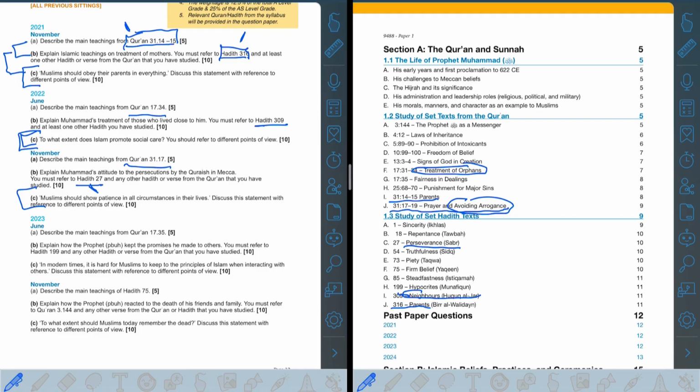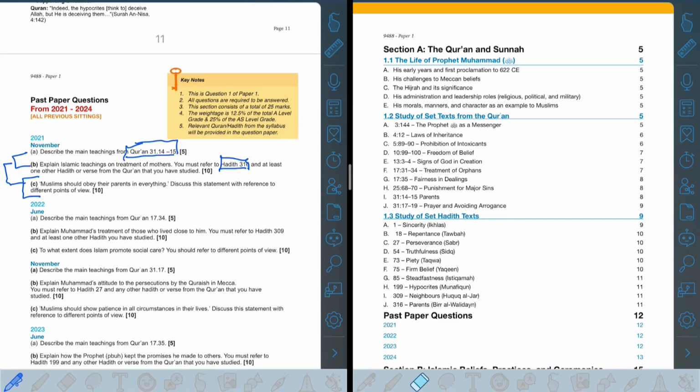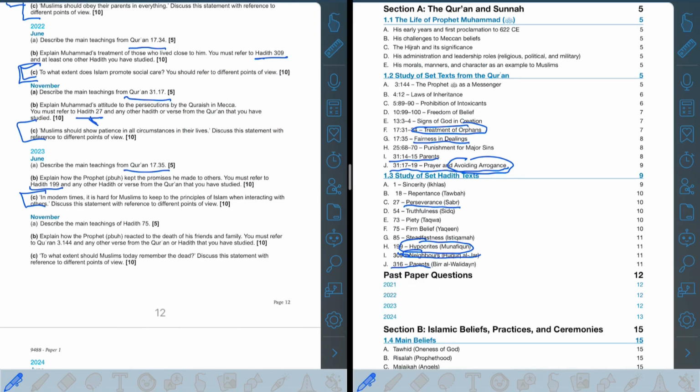So you have to connect the line there, but you can always use these 2 references in your answer in the third one. If you really want a deep dive into all of these questions, how to structure them, how to maximize your marks, because this is a 10 marker question, but going further, there will be 15 marker questions, and the maximum it goes to is a 25 marker question, which comes in paper 4. There is an outline to all of these questions, and there is a pattern which you can easily follow to maximize your marks. Once you get this pattern, it's going to be easy for you to understand which sections to focus on and study.